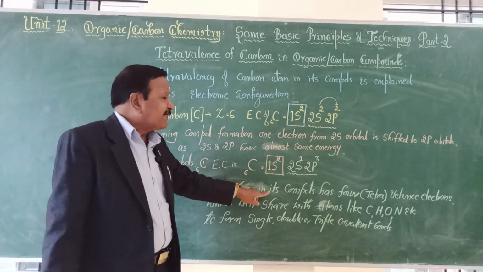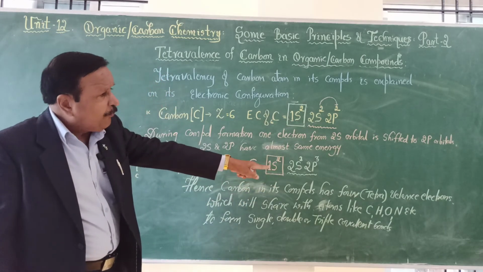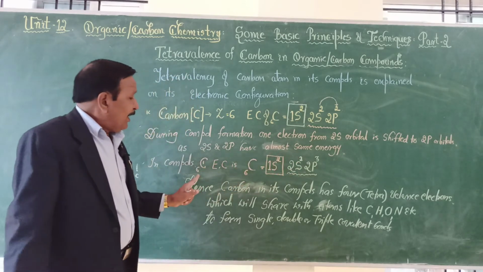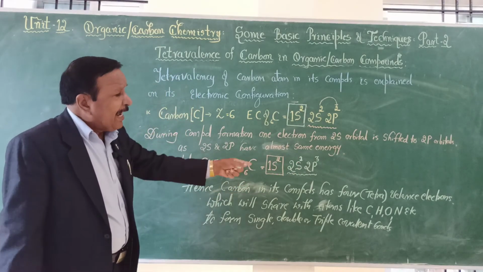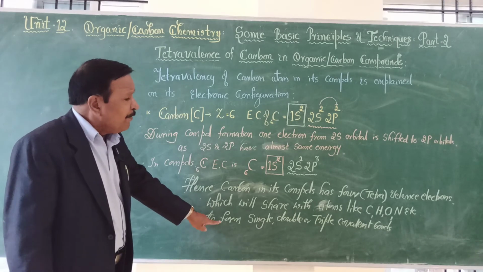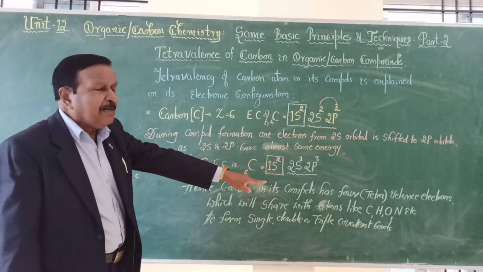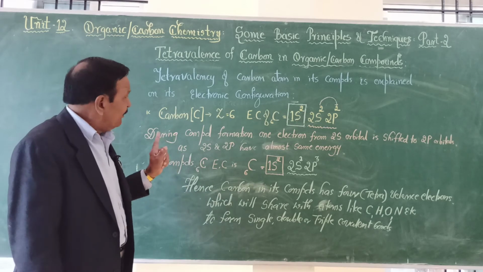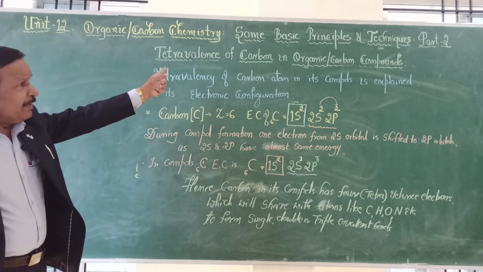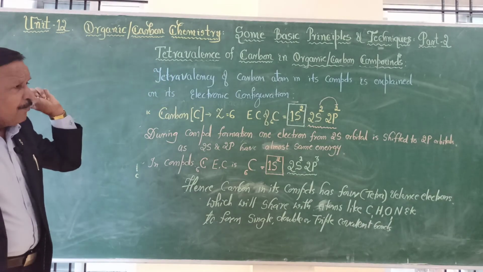Hence carbon in its compounds has 4 valence electrons, 3 in p and 1 in s, which it will share with atoms like carbon, hydrogen, oxygen, nitrogen, etc. to form single, double or triple covalent bonds. So this is what we call the tetravalency of carbon.